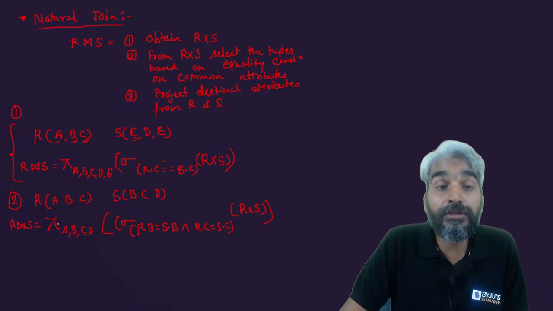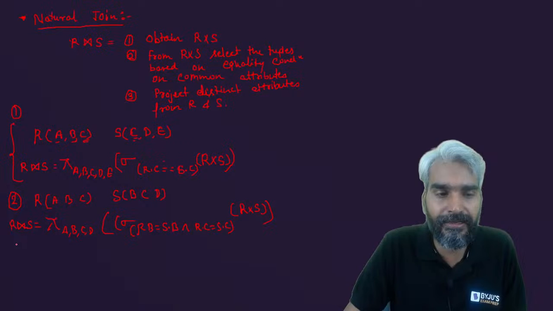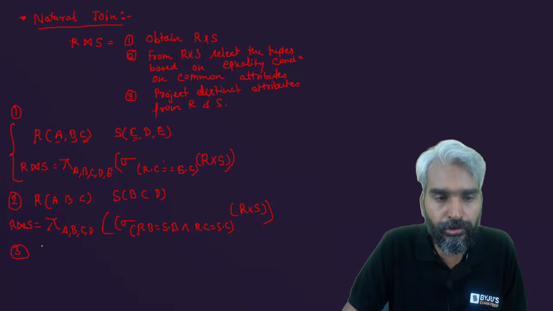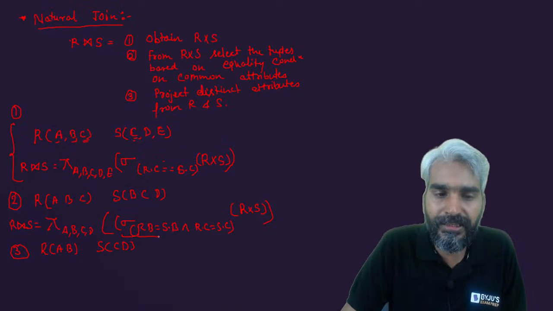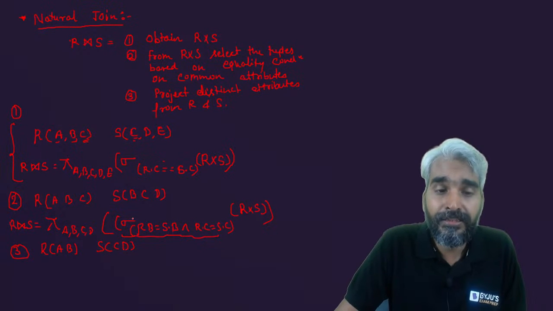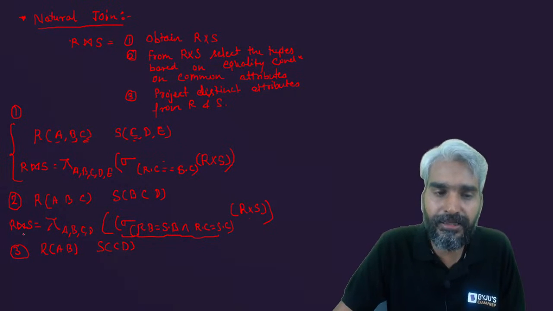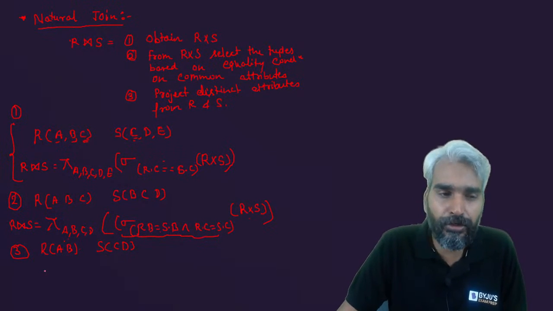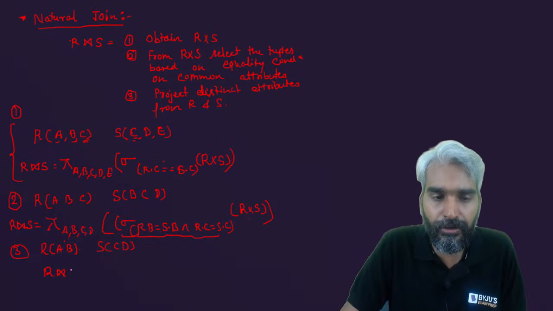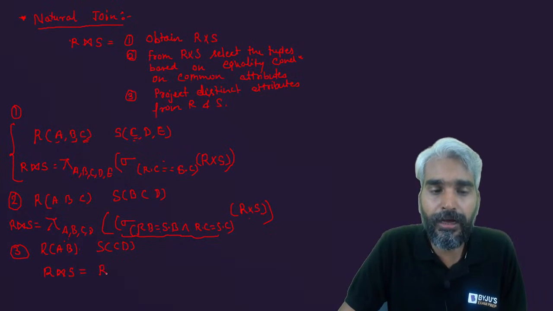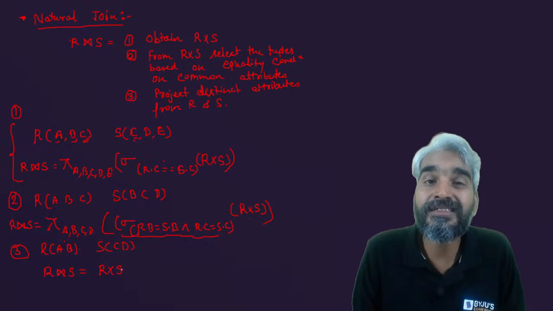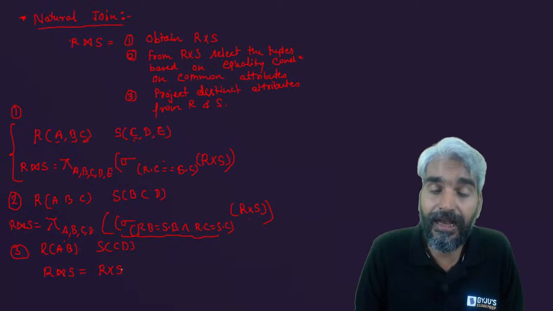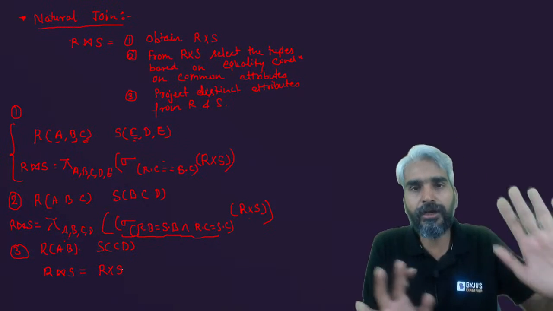Now, there may be a situation when there are no common attributes between R and S. So the third scenario, when there is no common attribute. R is AB and S is CD. If there is no common attribute, then the selection condition will not occur. In that case, you will select all the attributes A, B, C, D. So you can see that in this scenario, R natural join S will be equal to R cross S only. That's the idea, right? So this is a natural join.